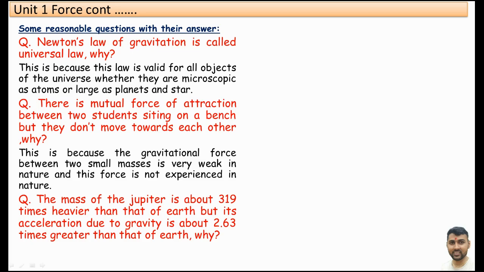Suppose the mass of the Earth is 1 kg, then the mass of Jupiter is 319 kg. Only suppose. Mass of Jupiter is 319 times more than the mass of the Earth. But for acceleration due to gravity, there is only a little difference, only 2.63 times greater than that of the Earth. What is the reason behind it?